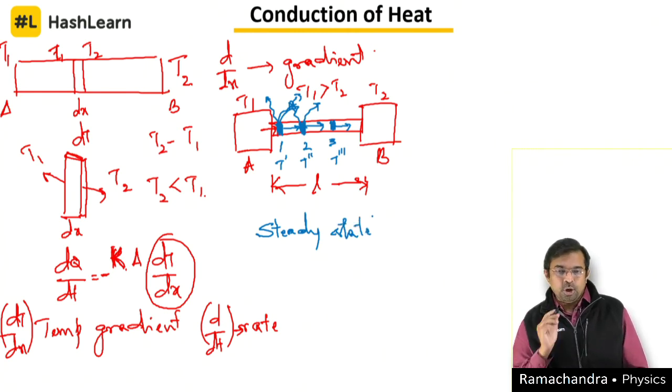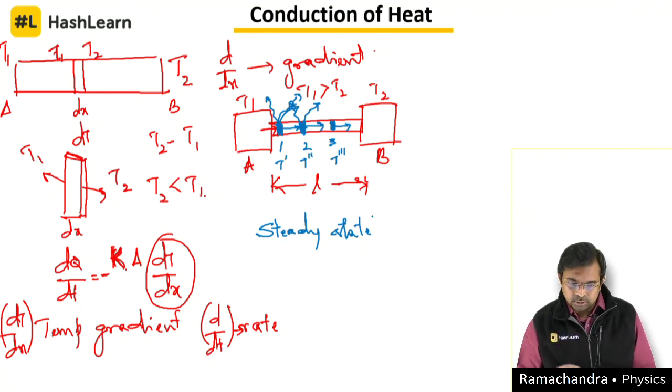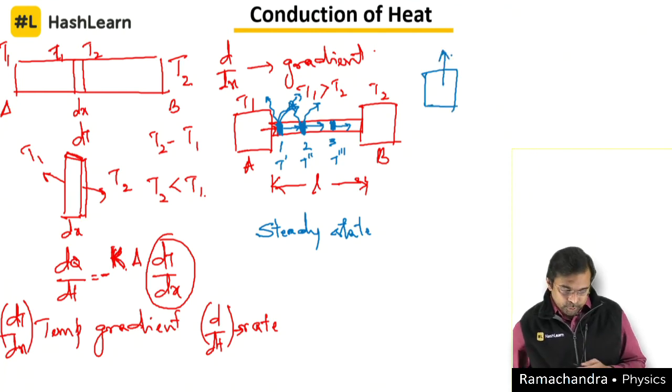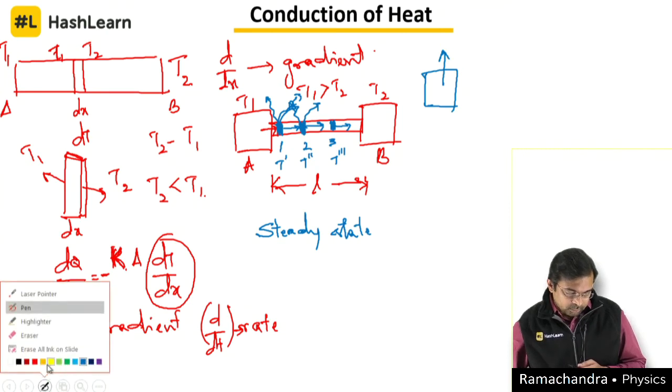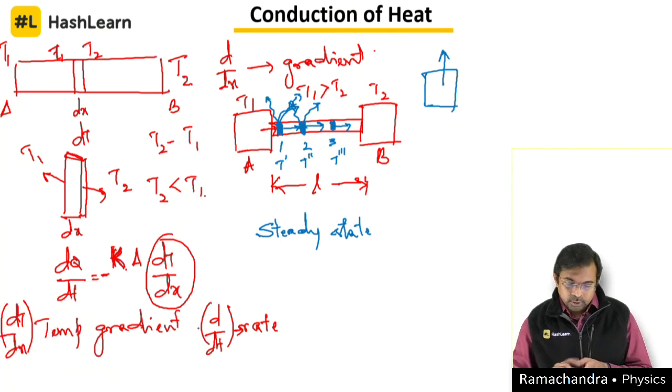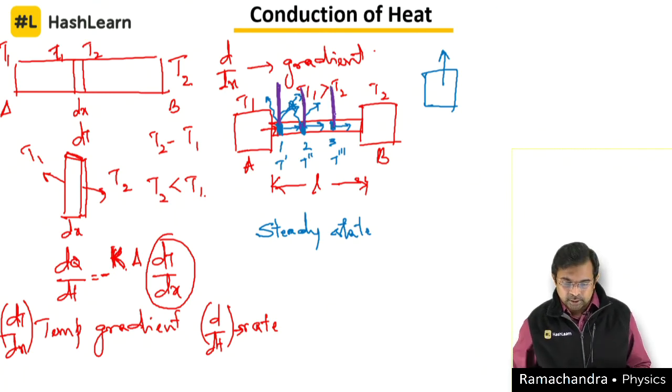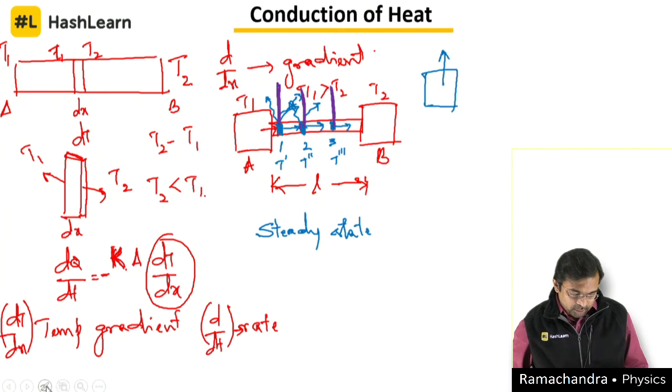For any body to absorb heat, once it absorbs heat, the temperature of that particular portion is going to rise. So, let us assume that we are going to put some thermometers here at these points, and you can see that once these portions absorb heat, the temperature is going to increase there.